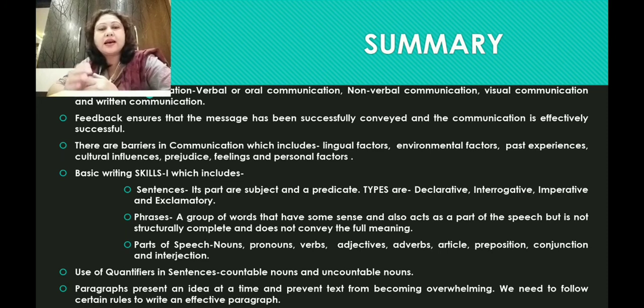Then we had learned about the use of quantifiers in sentences, that is the countable nouns and uncountable nouns. And lastly, we recapitulated on paragraphs, which present one idea at a time and prevent the text from becoming overwhelming, and we need to follow certain rules to write an effective paragraph.